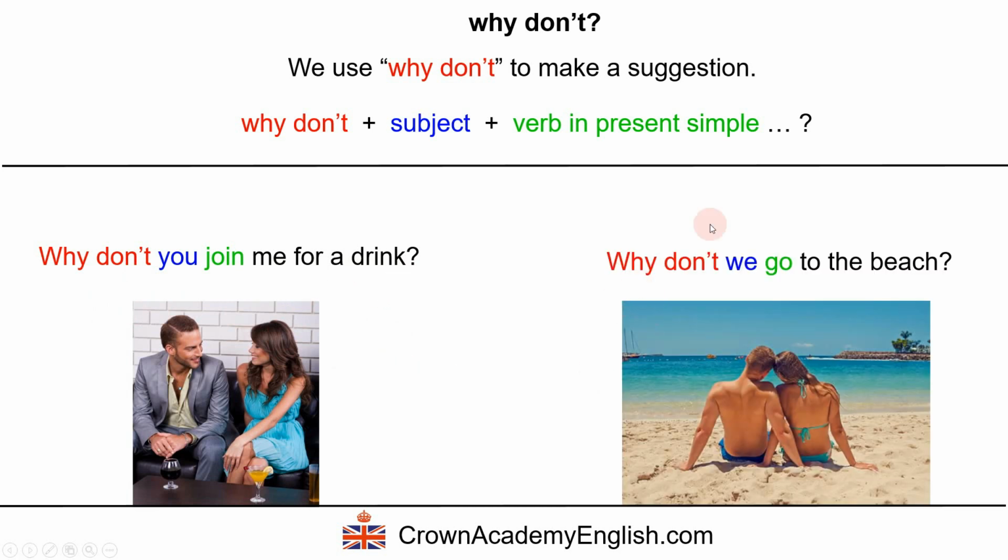And here is another example. Why don't we go to the beach? So here we're making a suggestion in the first person plural. Why don't we go to the beach? This is very similar meaning to "let's go to the beach" or "shall we go to the beach?" Okay, shall we go to the beach? Why don't we go to the beach? The meaning is the same. They are both making a suggestion. Okay?